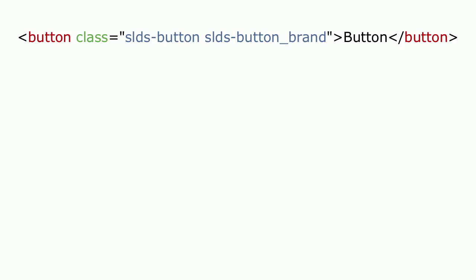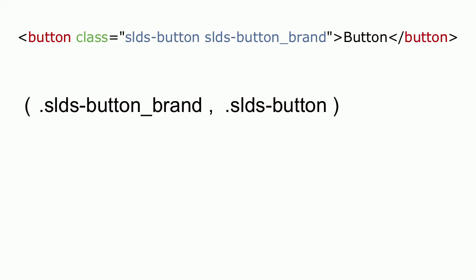Well, we can start with the innermost, the most specific class name. We'll say SLDS button brand. What does that go on? And that's the key, that's the relation we're defining here. What does it go on? And we'll say, well, it goes on an SLDS button. I happen to know that because I worked on the design system. But if you have your own system or your own CSS, you can define these things.